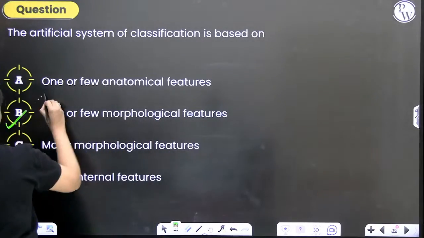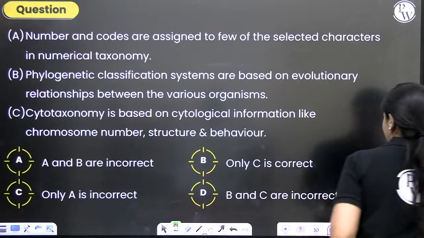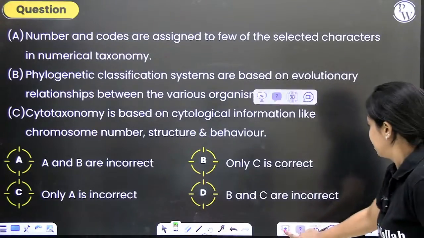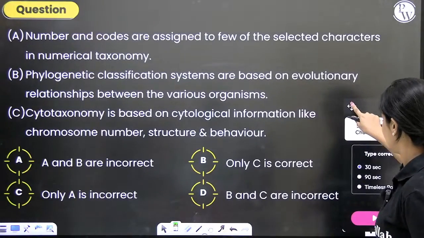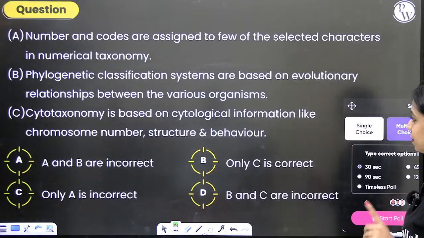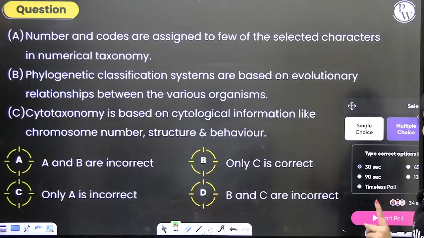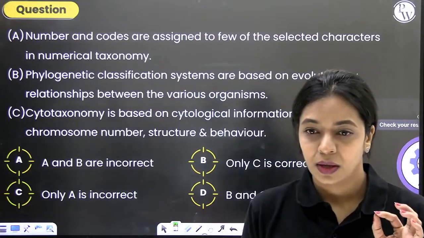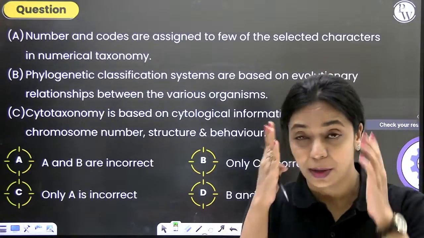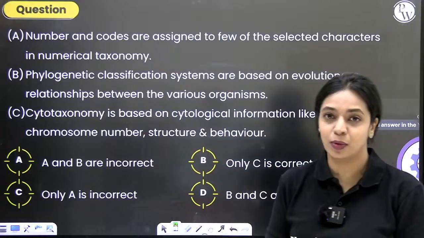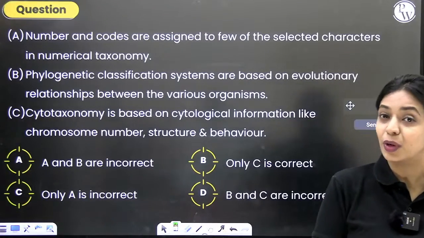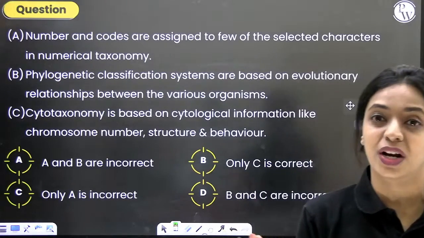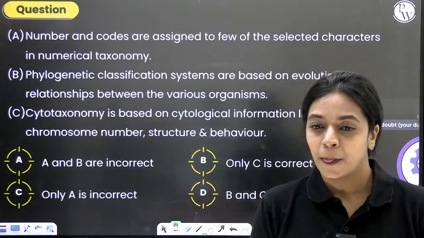All right. Now, let's move on to our next question. This is a statement based question. Whenever such questions have to be answered, you have to have complete focus while reading the question. When you're tensed, when you're anxious, if you read such questions, it's possible that you will skip words.